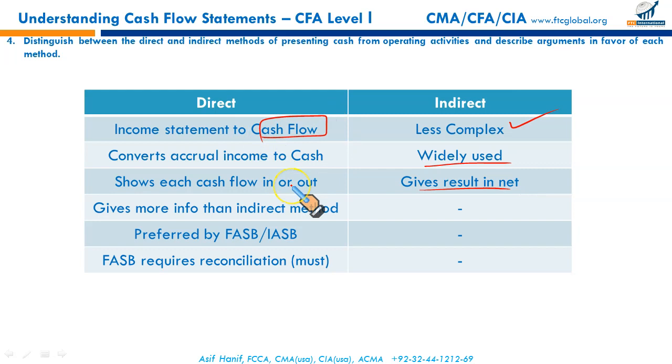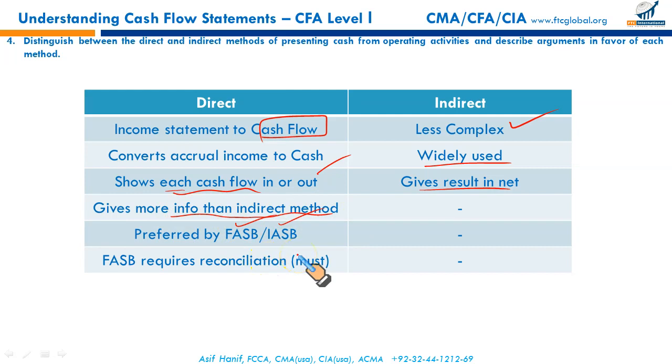It takes in the gross cash receipts, gross cash payments. It shows each category of cash separately: cash received from customers, paid to suppliers, paid to employees, and so on. Each category of cash flow is shown separately. It gives more information than the indirect method. That's why it is preferred by FASB and IASB, that is, US GAAP and IFRS based regimes.